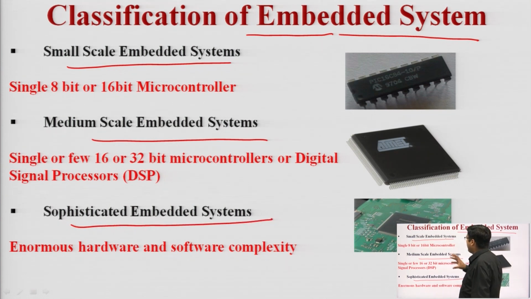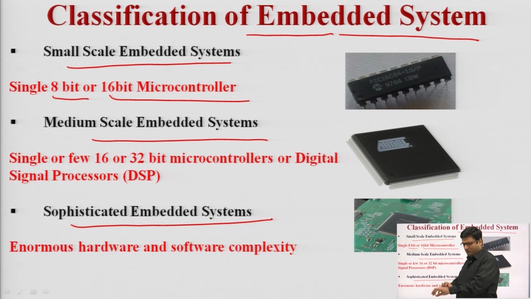Small scale embedded system means that we are using fewer bits in a microcontroller. It has a single 8-bit or 16-bit microcontroller, and small scale embedded systems are used for small applications like our wristwatch and microwave ovens. So small scale embedded systems use fewer components and a lower bit operating system.